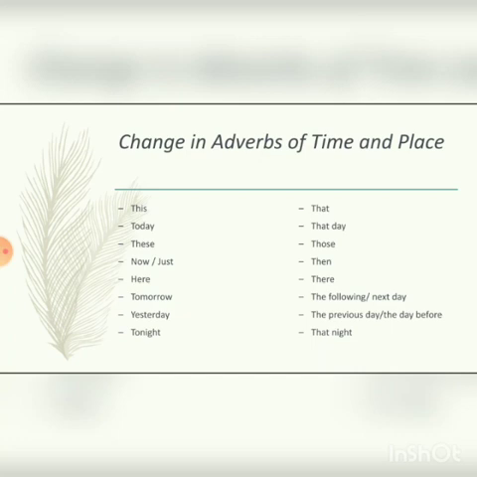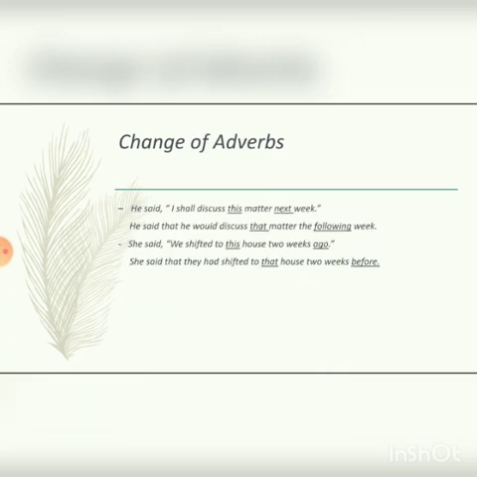Here becomes there. Tomorrow becomes the following day or the next day. Yesterday becomes the previous day or the day before. And tonight changes into that night while converting the direct speech into indirect speech.